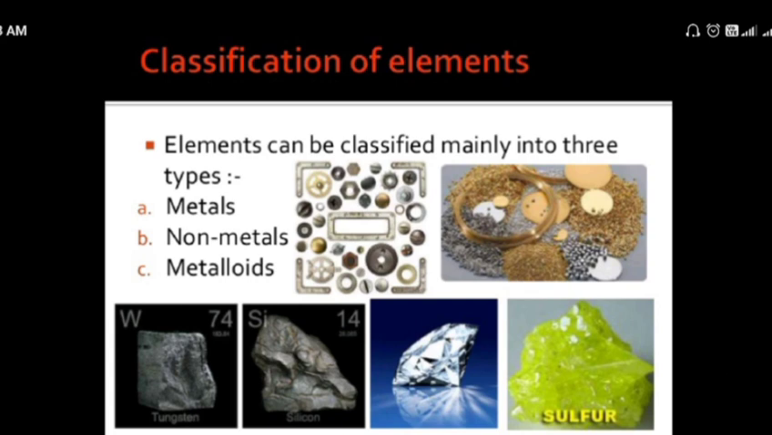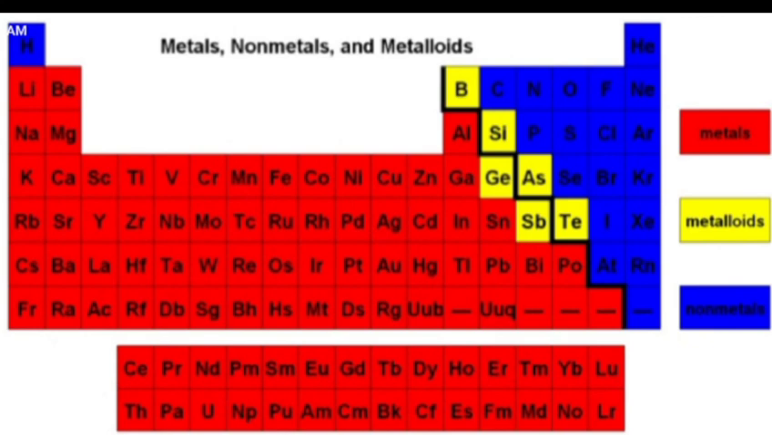So let's have a quick look at the periodic table. So this is our periodic table. On the left hand side of it and in the center of it, the metals are placed, and on the very right, all the non-metals are placed. Hydrogen is an exception: though it is a non-metal, it is still kept on the left hand side.